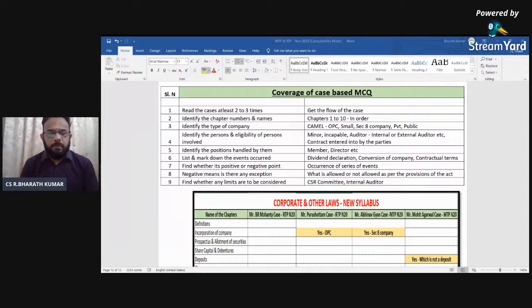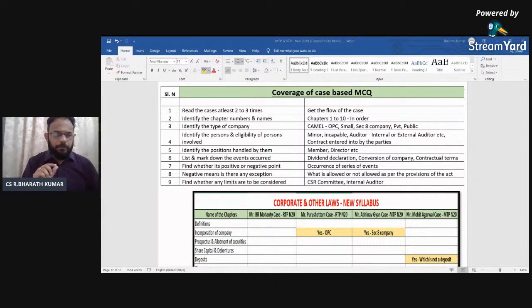Sir, I'm not able to remember the section number. Can I write chapter number? Yes, please. As I've already told you, whenever it is about deposit, you can say chapter number 5. Because as per the Companies Act, there are totally 29 chapters. In our inter law, there are 10 chapters. So if you see the 5th chapter, it is always deposit. 7th chapter, management and administration. 10th, audit and auditors. So you can easily refer the chapter, and you don't need to write as per the provisions of the Companies Act. Everybody knows that. The most important thing is to know the chapter number.